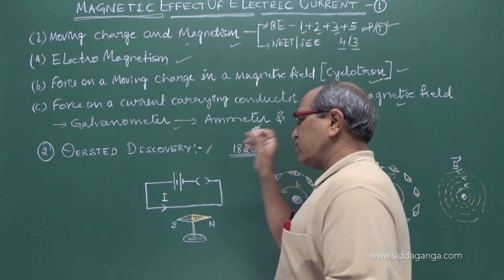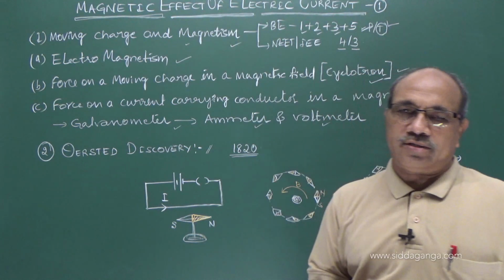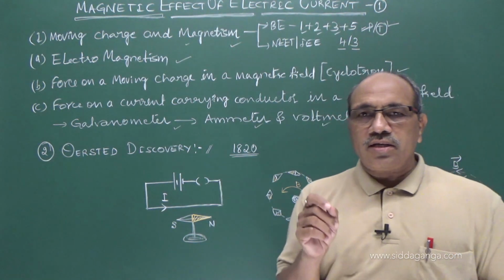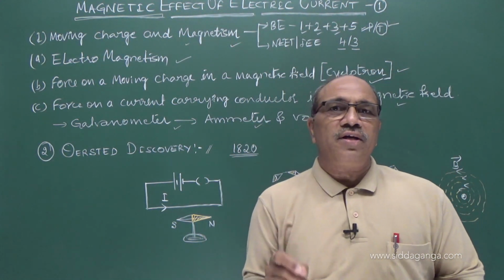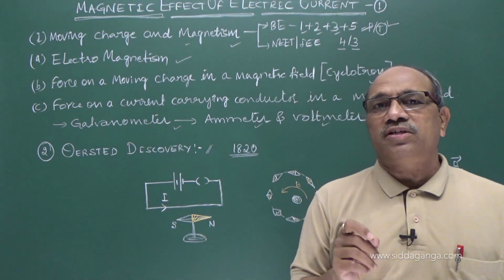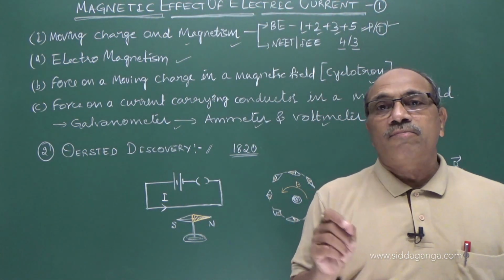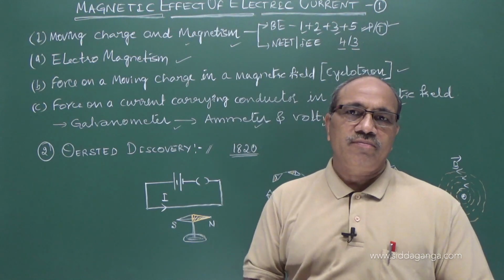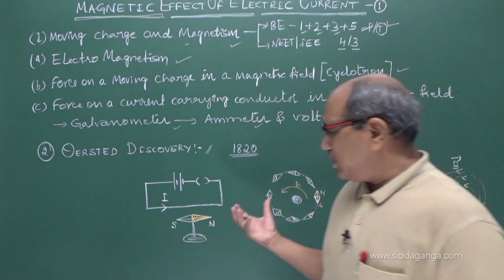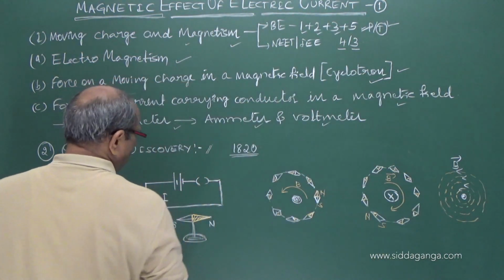What he showed to the world is that a current carrying conductor can deflect a magnetic needle placed near it. I have shown the figure here.